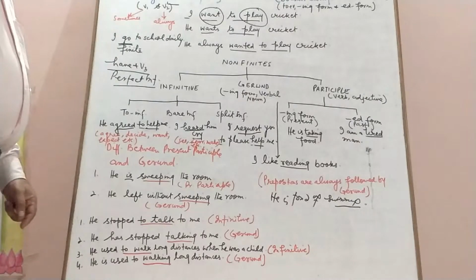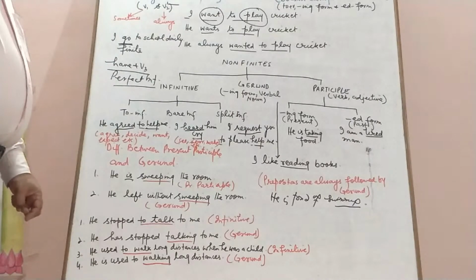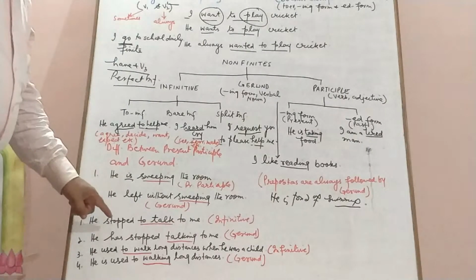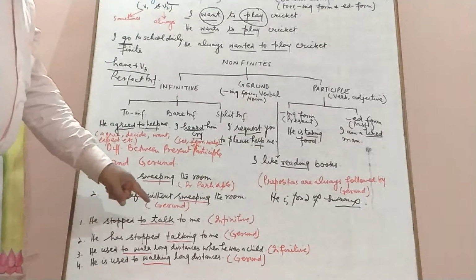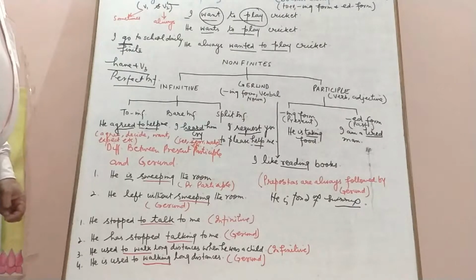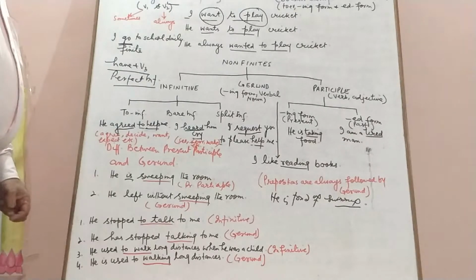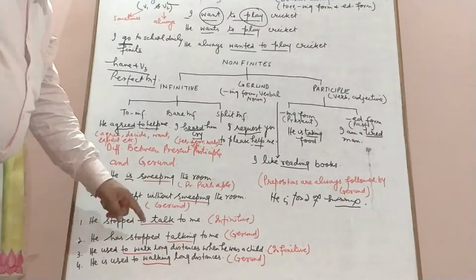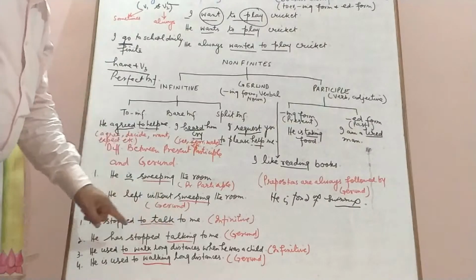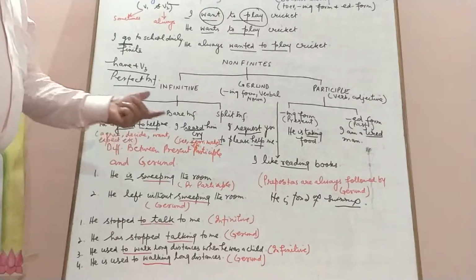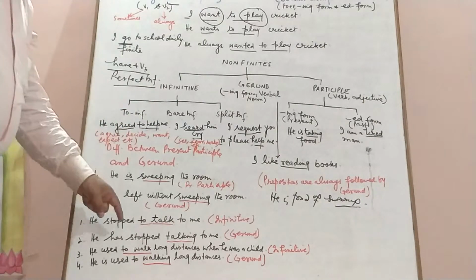As I told you earlier, there are some words which are always followed by a gerund, some words which are always followed by an infinitive, and there are certain words which, when followed by the infinitive or by the gerund, change in meaning. "He stopped to talk to me." To talk is the infinitive. It means he was going his way and he stopped there to talk to me, and he talked to me.